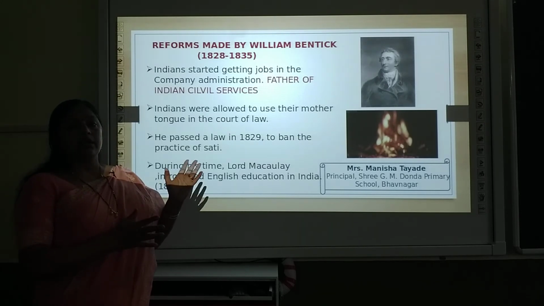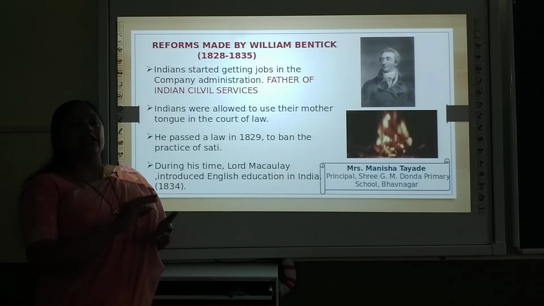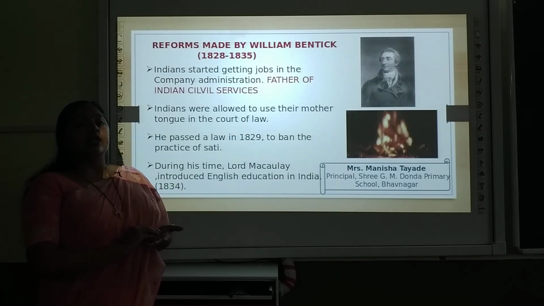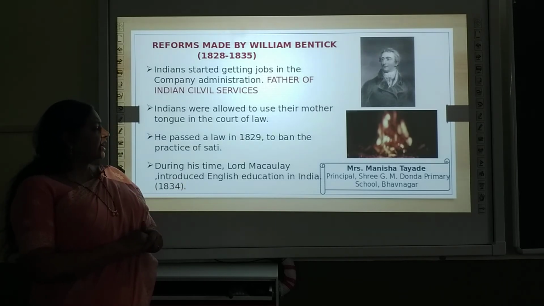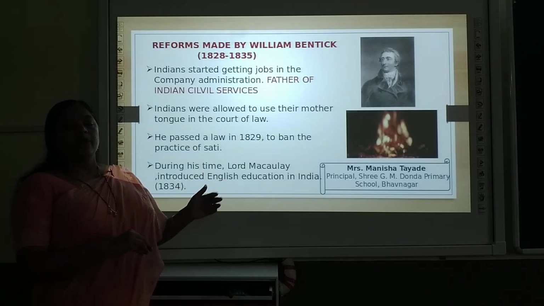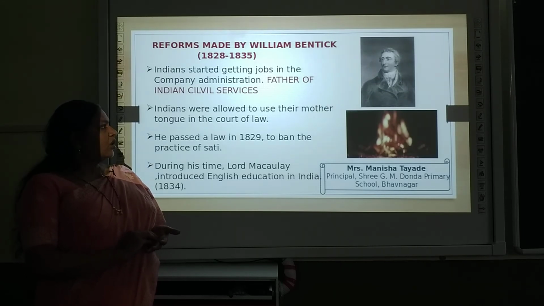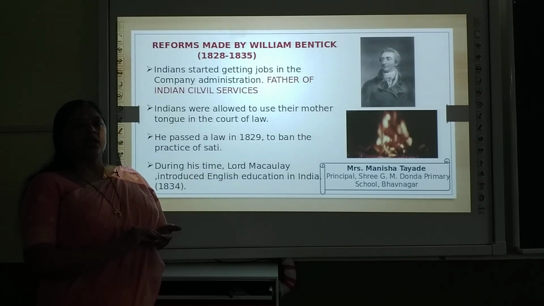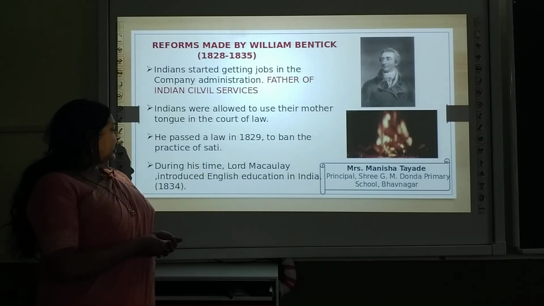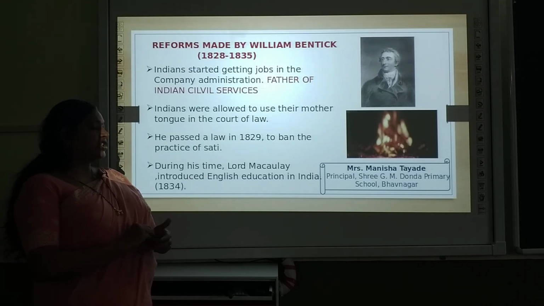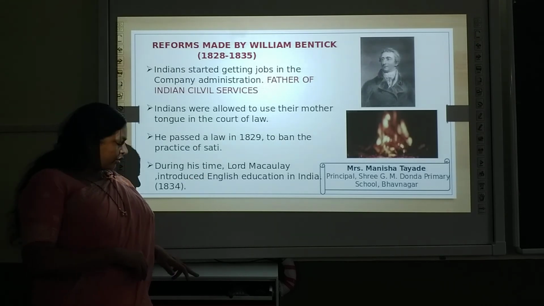Now during Lord Bentinck's time, he requested the British government that the English education system should also be started in India, and 1 lakh rupees should be given as a charge for starting English education. With the help of Lord Macaulay, a very famous British historian and politician, William Bentinck asked Lord Macaulay to introduce English education in India. So Lord Macaulay introduced English education in India in the year 1834.